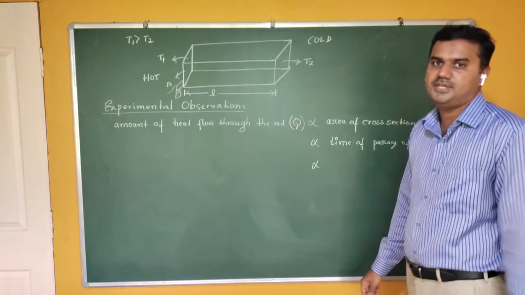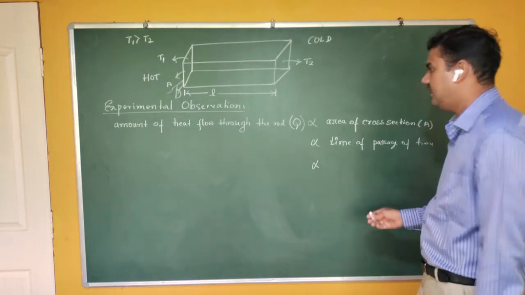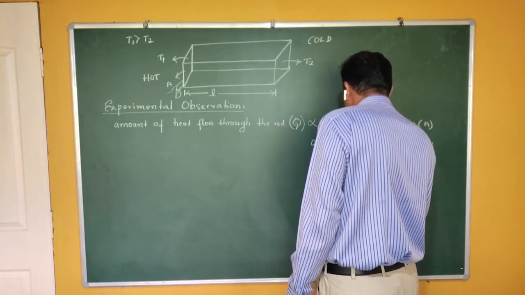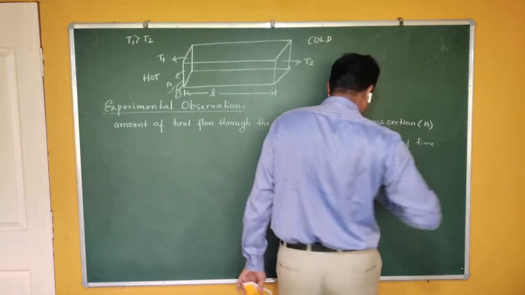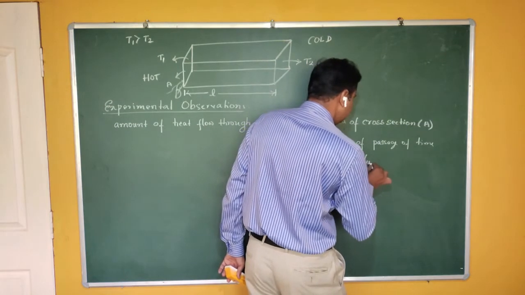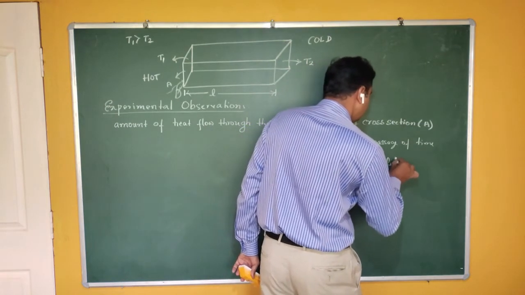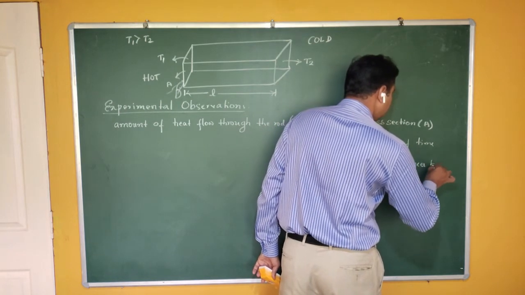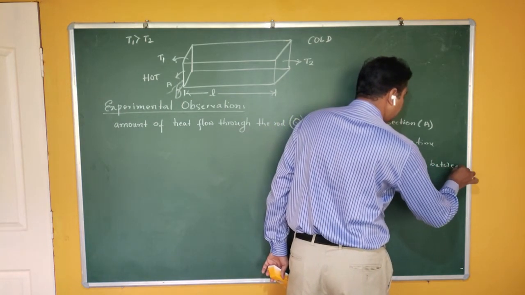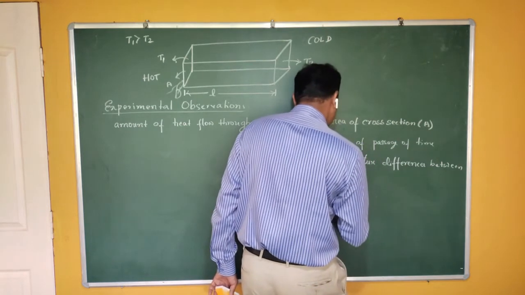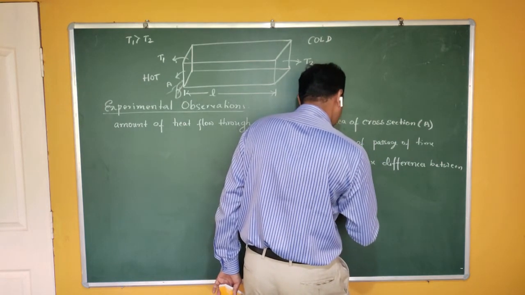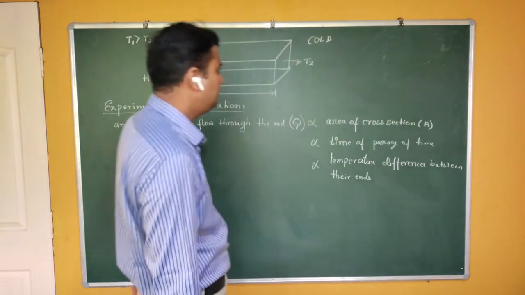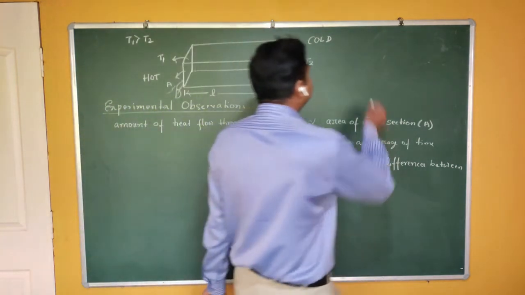Third one, it also depends on the temperature difference. The amount of heat flowing through the rod depends on the temperature difference between its ends.